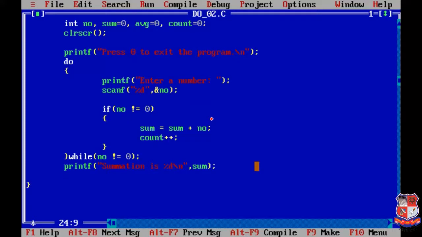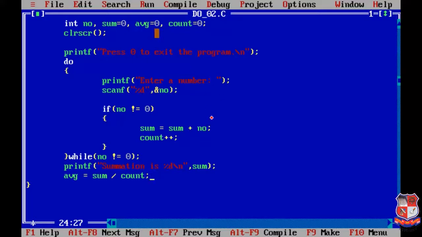Now we'll write the equation for finding the average, which we already discussed. avg equals to sum divide by count. But we can note that the summation and count are both integer values and we are doing division, so the answer will be a floating point value.